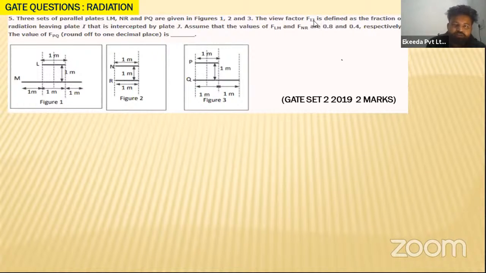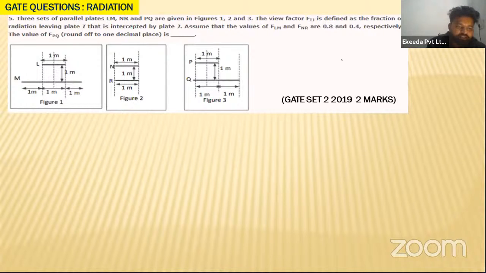The view factor Fij is defined as, if they talk about the view factor, how are they defining it? The view factor Fij is defined as the fraction of radiation leaving plate I. So if we are talking about I and J, the view factor means the radiation leaving plate I and falling on J, intercepted by plate J. Assume that the values of FLM and FNR are 0.8 and 0.4 respectively.